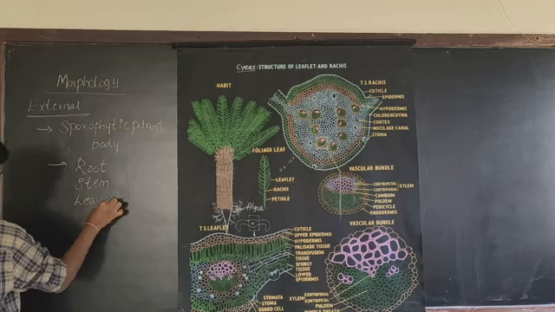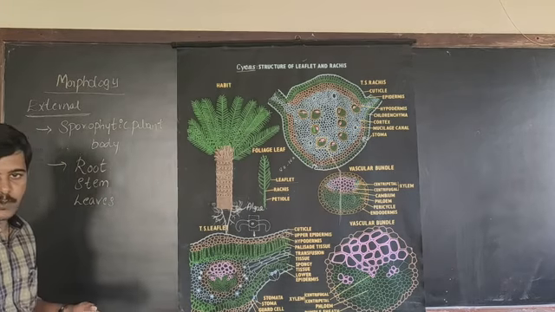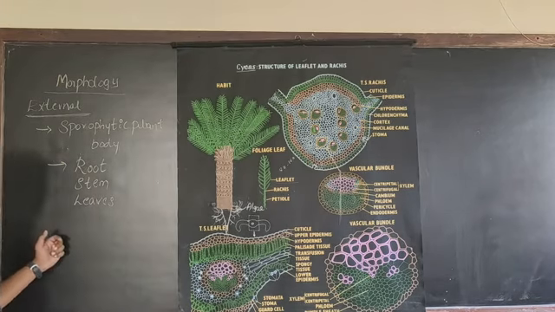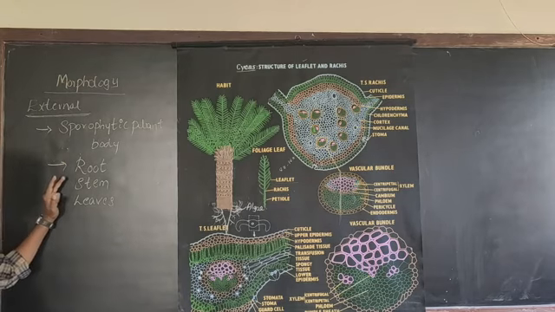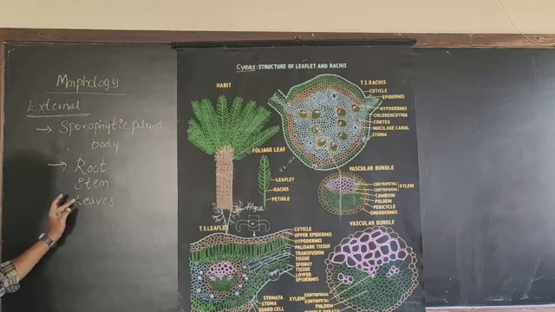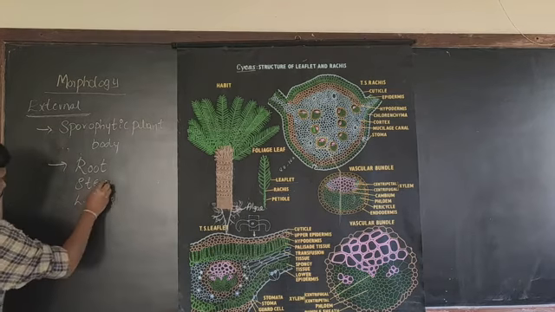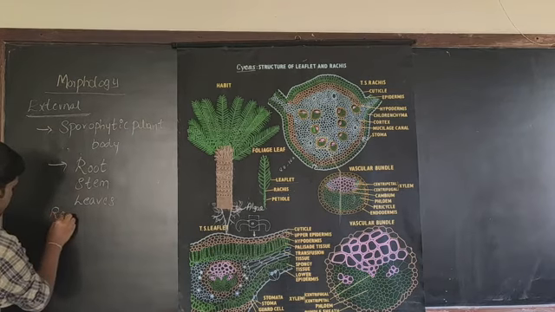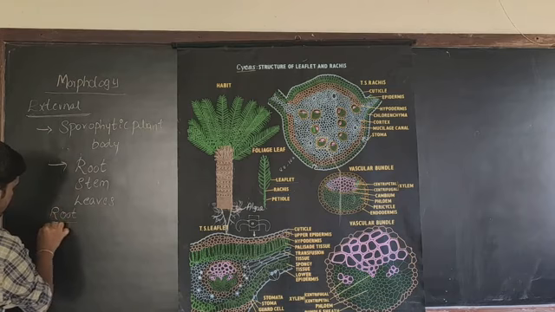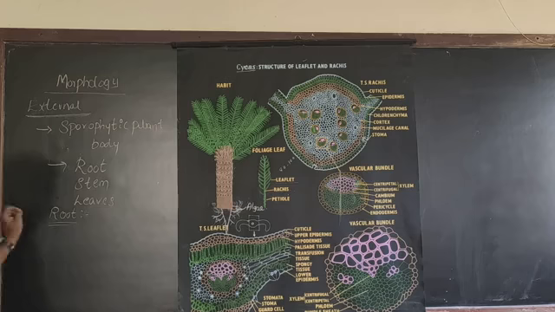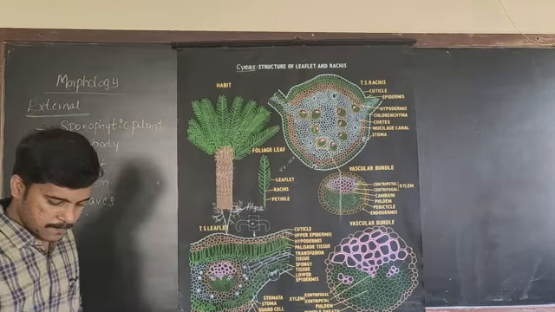If you look at the plant body of cycas, it is sporophytic in nature, and the sporophytic plant body is well differentiated into root, stem and leaves. Let us see one by one. First let us see the external morphology of roots.